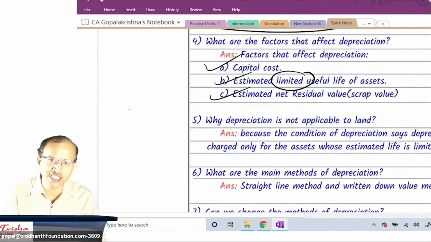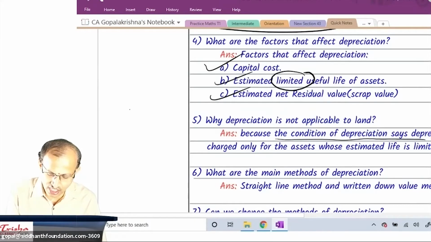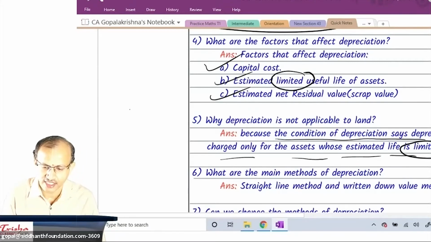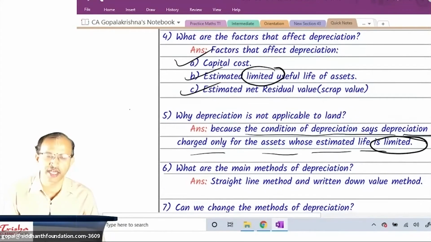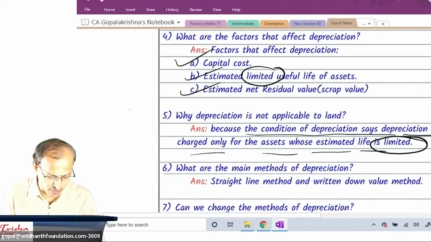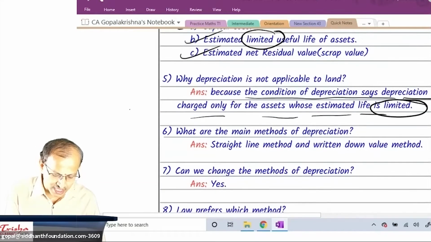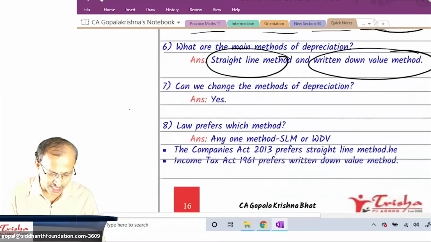Why depreciation is not applicable to land? Here is the answer. Because the condition of depreciation says depreciation is charged only for the asset whose life is limited. Estimated life is limited. In case of land, it does not have a limited useful life, it has unlimited useful life. What are the main methods of charging depreciation? Straight line and WDV, which we will explain later.